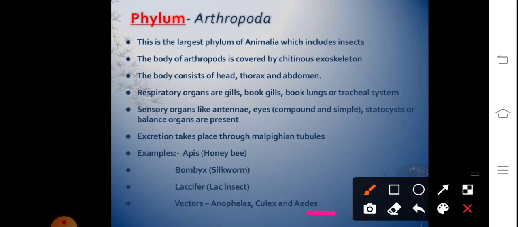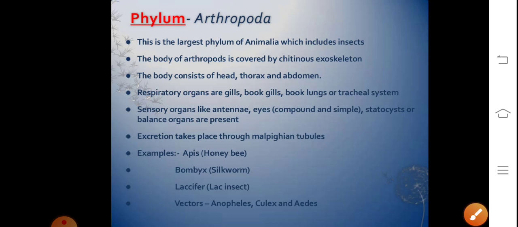So in this module, we discussed annelids and the phylum Arthropoda. Hopefully, you must have garnered the concepts thoroughly.